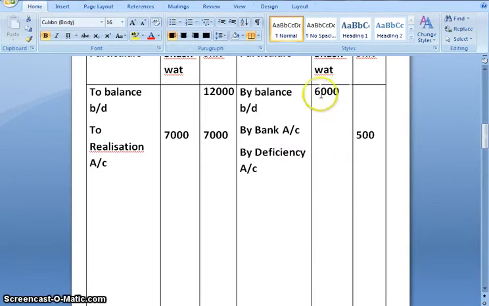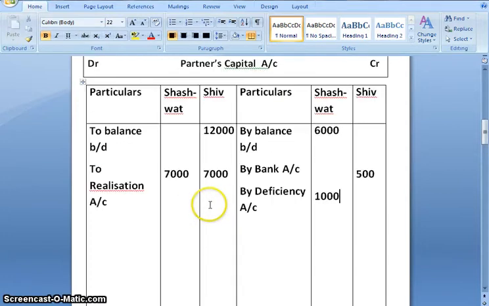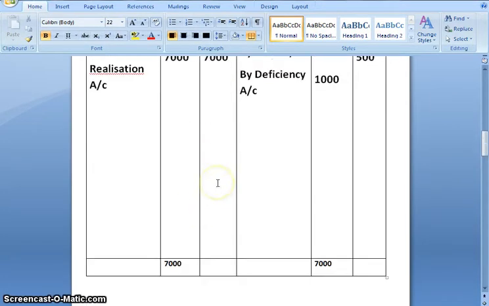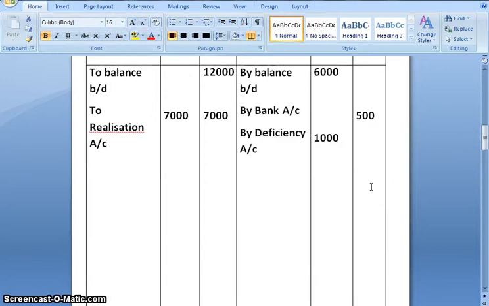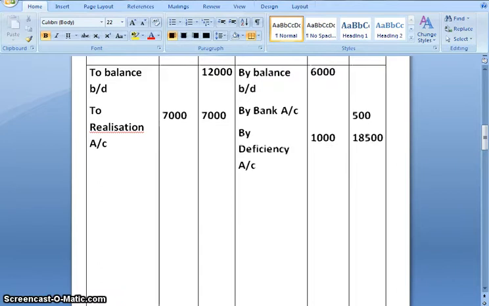From that, when we subtract 6,000, the deficiency which is incurred is 1,000. Similarly for Shiv, 12,000 plus 7,000, we get 19,000. And on subtracting 500, we get 18,500, which will be transferred to deficiency account.